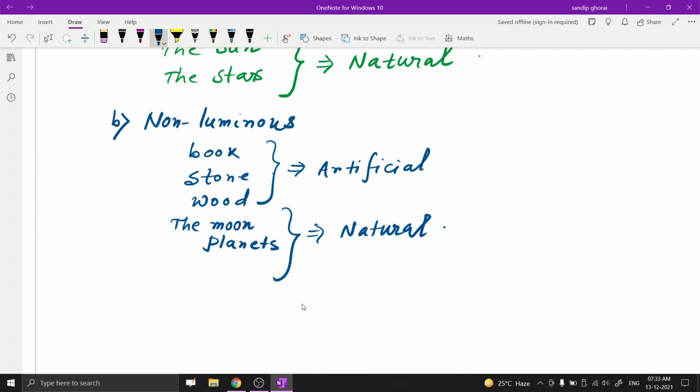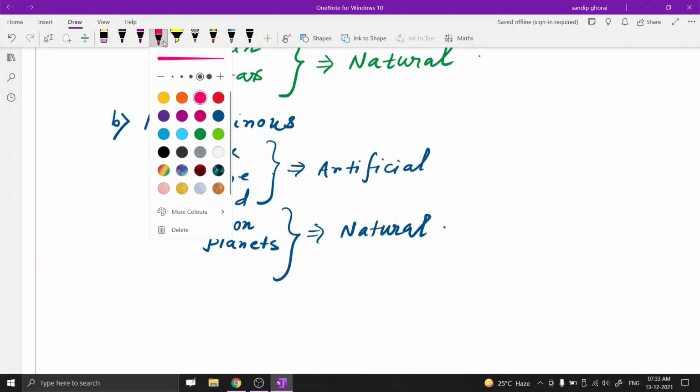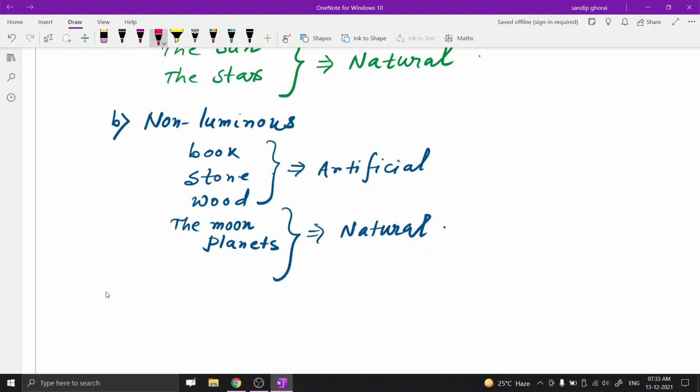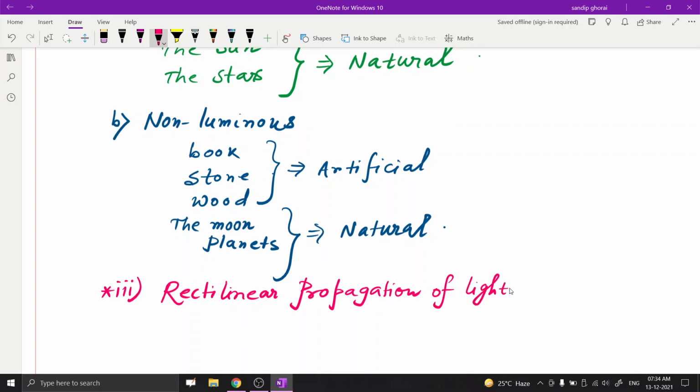Now the next point, the third point, that is rectilinear propagation of light. What do we mean by rectilinear propagation of light?